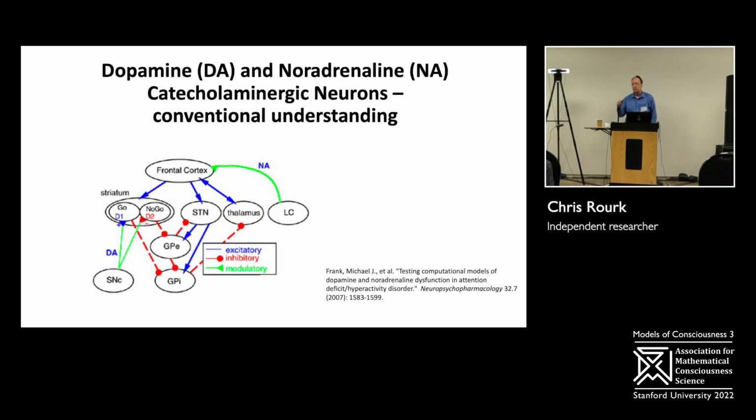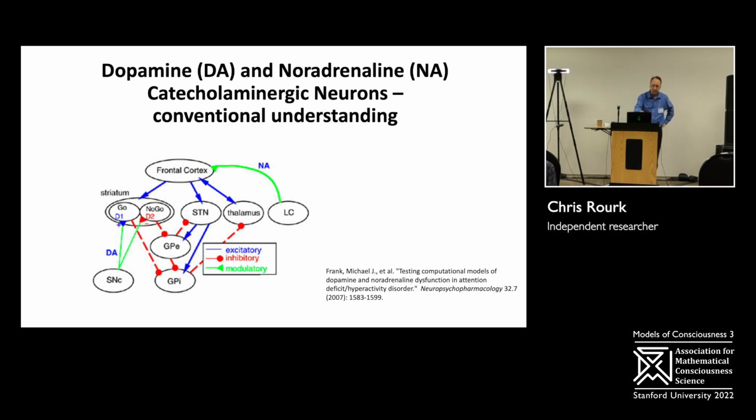The CNET neurons I'm going to be referring to, or at least encompassing, are the substantia nigra pars compacta, or SNC, which generates dopamine that is provided to the striatum, and the locus ceruleus, or LC, which provides noradrenaline to the frontal cortex. There may be other catecholaminergic neuron groups that are affected by this mechanism, but these two definitely appear to have neuromelanin and ferritin concentrations that could be implicated.